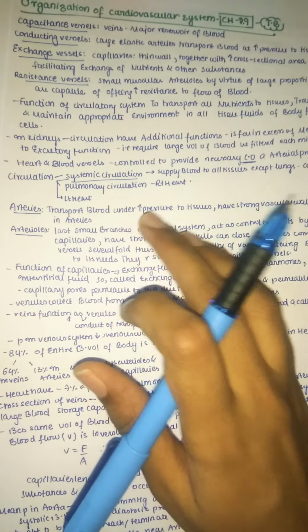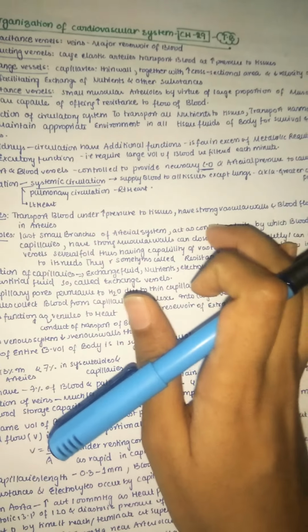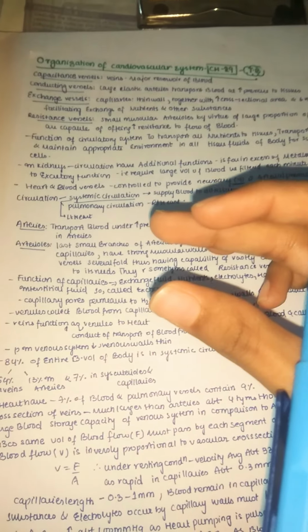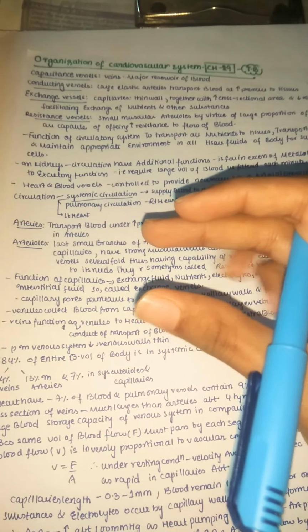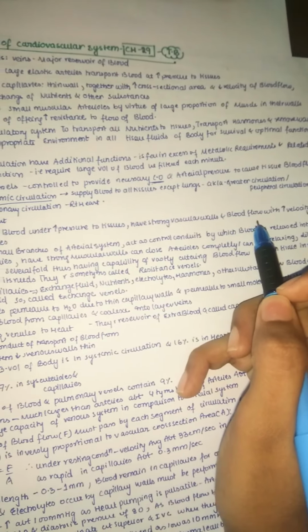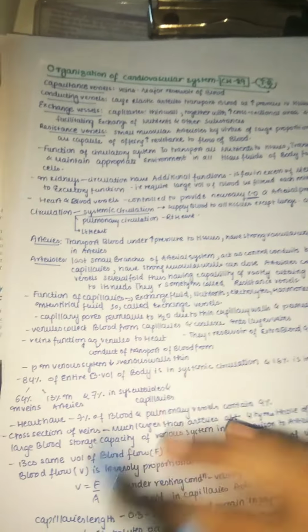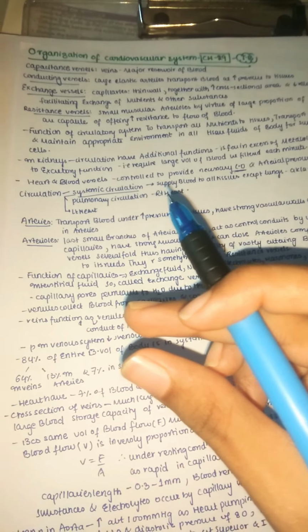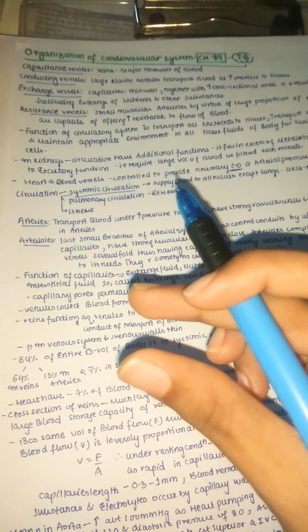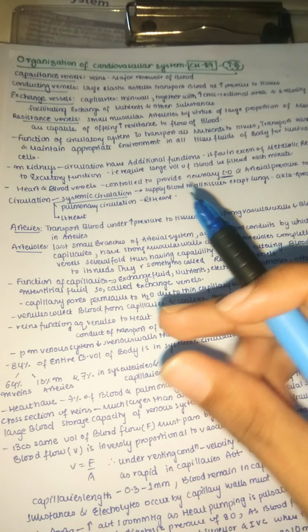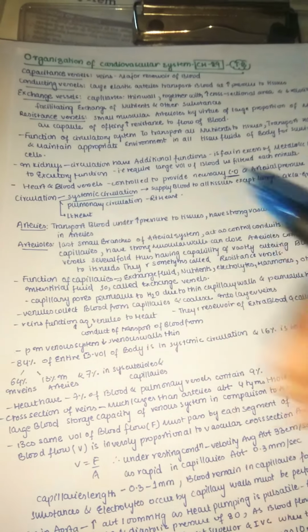Now let us see what arteries are. Arteries transport blood under high pressure to the tissues and have strong vascular walls. As the blood moves under high pressure, if the walls were thin, they might rupture. So they should have very strong walls so that blood can move at very high pressure, and the blood flows with very high velocity in the arteries. That's why they need strong walls. But remember that they are very thin compared with the veins? Veins have a larger lumen and thin walls. Why, you can now guess? Veins have thin walls because the blood flow is very slow compared with the arteries.